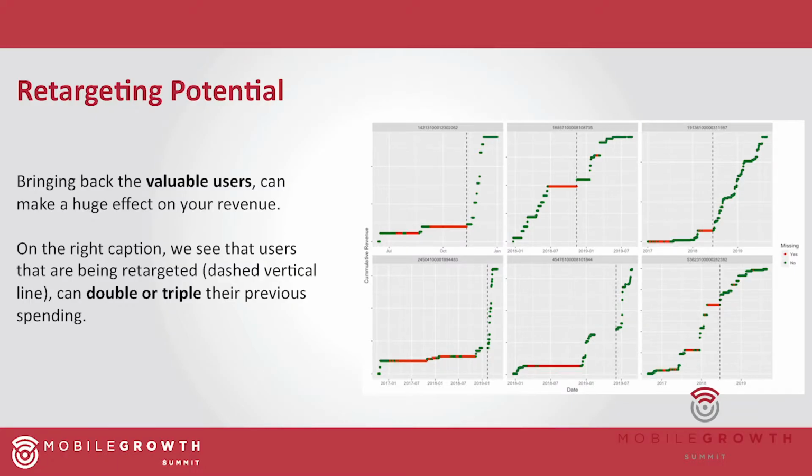Okay, so what is the retargeting potential? Here I put up a caption with 6 of our users. Each user is in a different box. On the x-axis, this is just the time period, and on the y-axis, this is the aggregated revenue of the user in the app through its entire connection with our app. And these users made a retargeting action. How do we know it? By the dashed vertical line each user has. This is the exact moment that the user made a retargeting action.